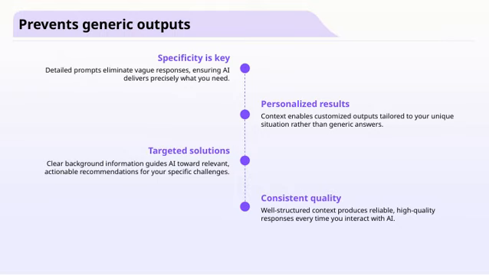Finally, when I give well-structured context, I ensure that the AI consistently produces high-quality, reliable responses. This consistency is crucial whenever I interact with AI, whether I'm troubleshooting, strategizing, or exploring new ideas. So overall, the key takeaway is that detailed, context-rich prompts lead to better, more personalized, and more reliable results, which aligns perfectly with our goal of leveraging AI effectively.